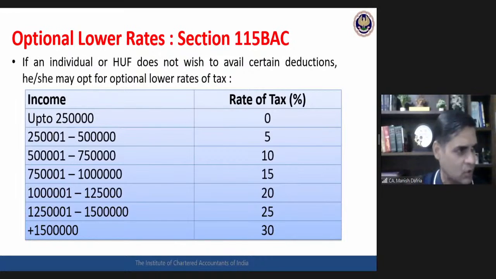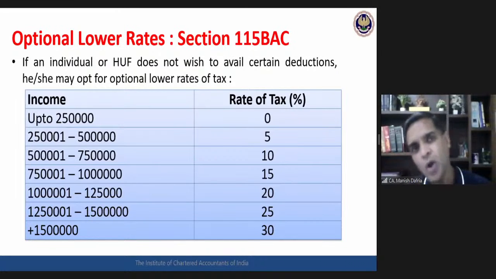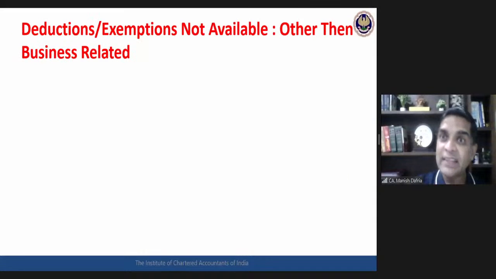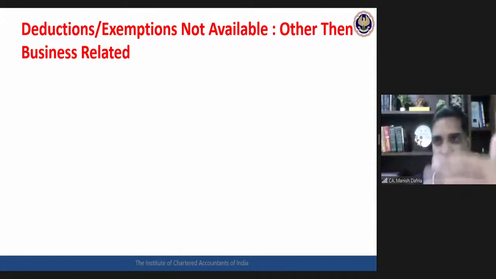Optional rate of tax. So the basic rate of tax has 3 different slabs depending upon the age. Now this is one common optional slab, a lower rate of taxation for all the age groups. First thing, if somebody is going for this option, what would he or she be losing? Deductions and exemptions are not available. A long list not available.